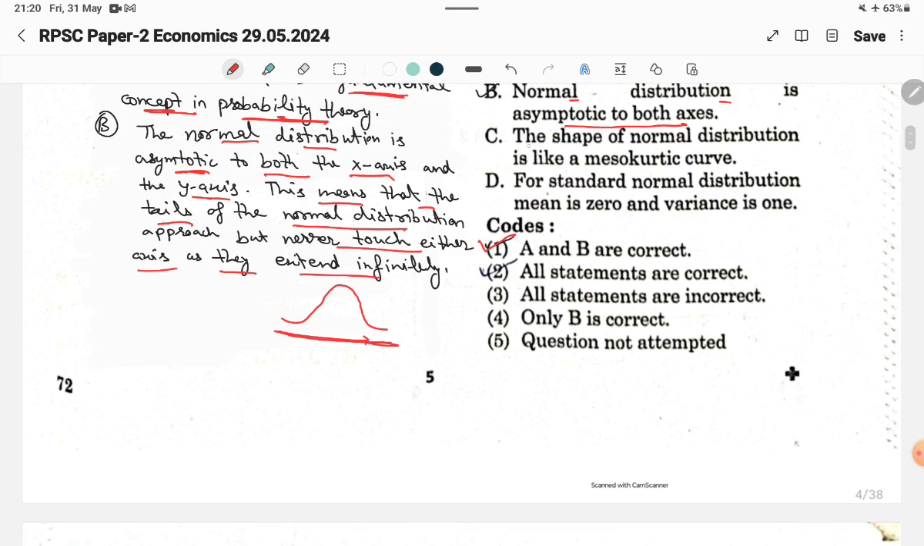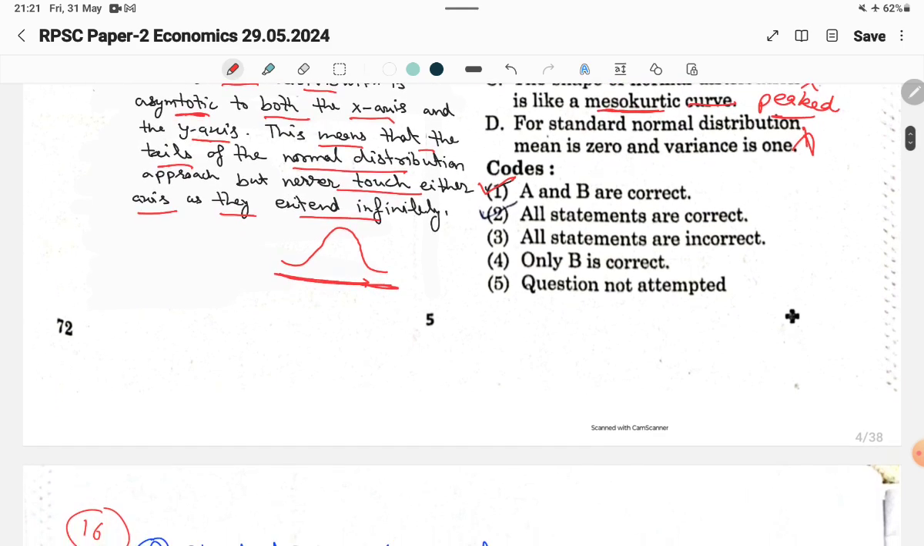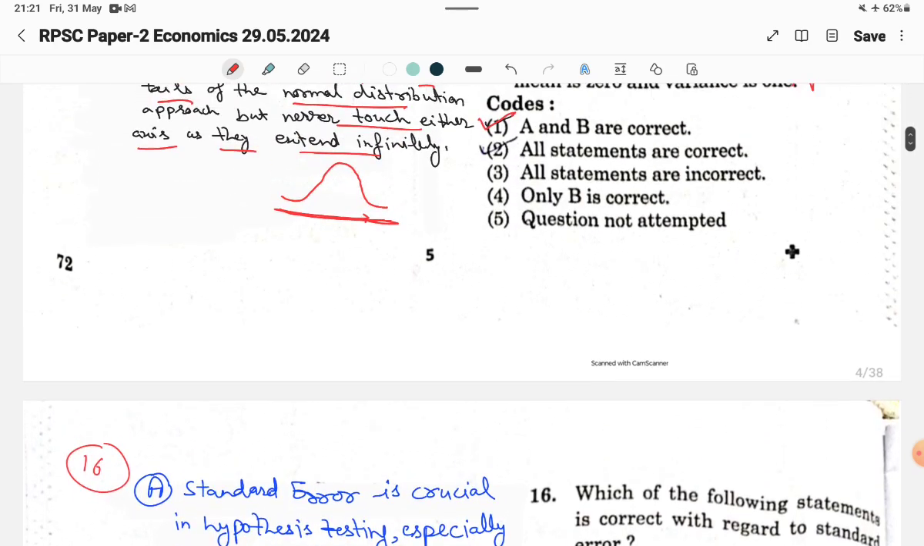And the third option, C, the shape of normal distribution is like a mesokurtic curve. It's not like a mesokurtic curve, it's only mesokurtic peaked, not curve, it's like peaked. Of a standard normal distribution, mean is 0 and variance is 0. It is also incorrect statement. So D is also incorrect and C is also incorrect. So option A and B are the correct statement. A and B are the correct answers.